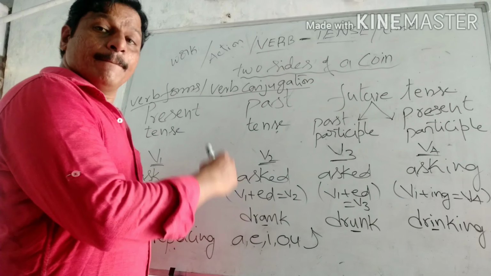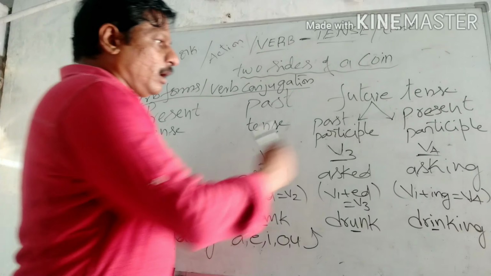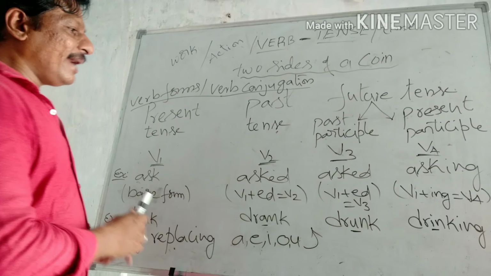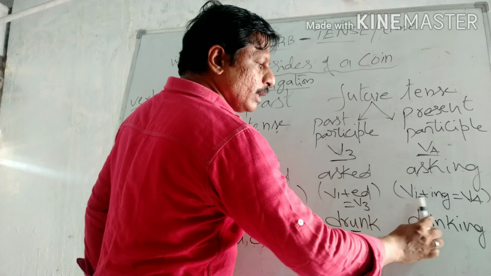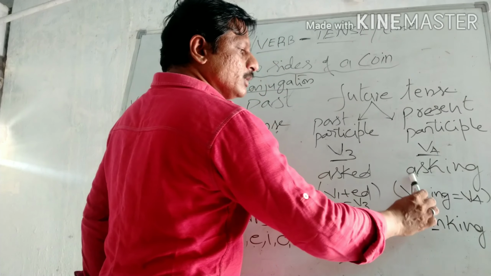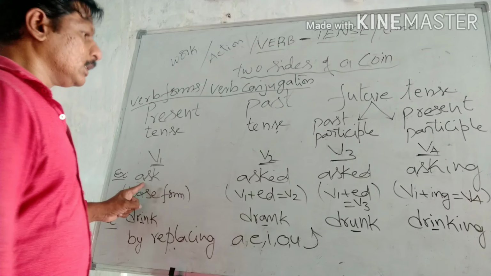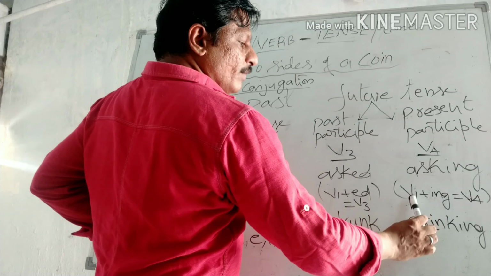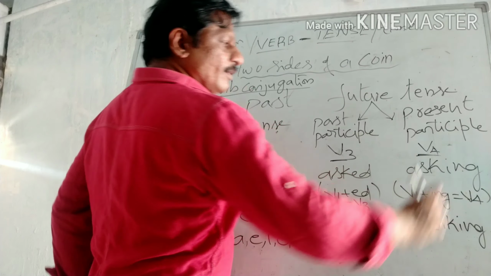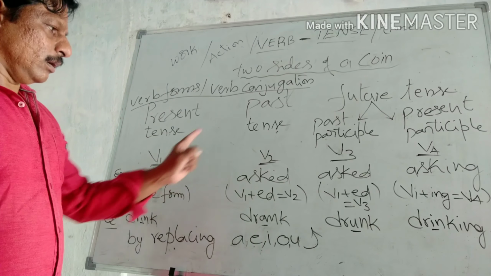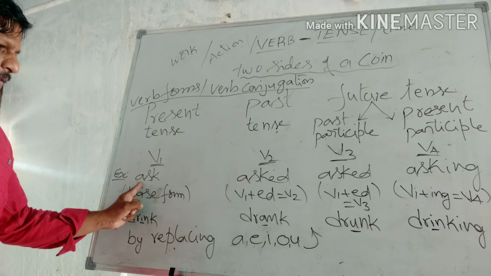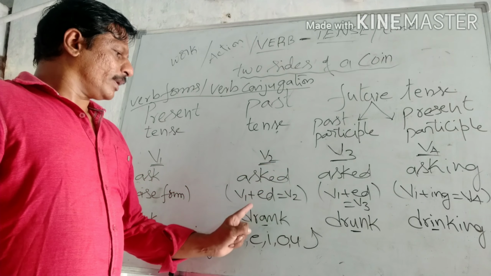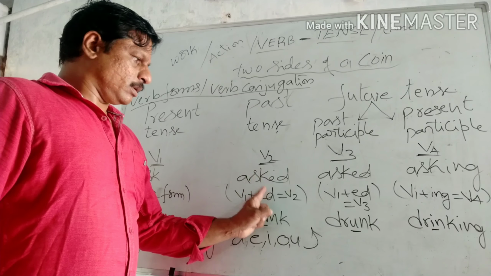The spelling and pronunciation. Come to V4. By adding ing to V1, we can get V4, that is asking. Ask plus ing, V1 plus ing, we get V4, that is asking. The first form, root form or base form, is ask. By adding ed, we get V2, that is asked.